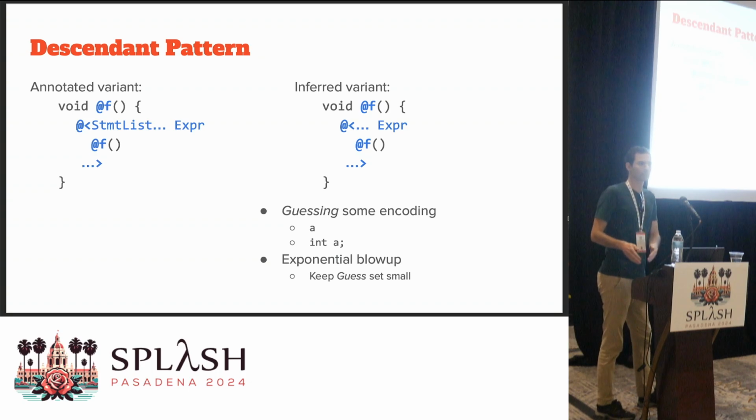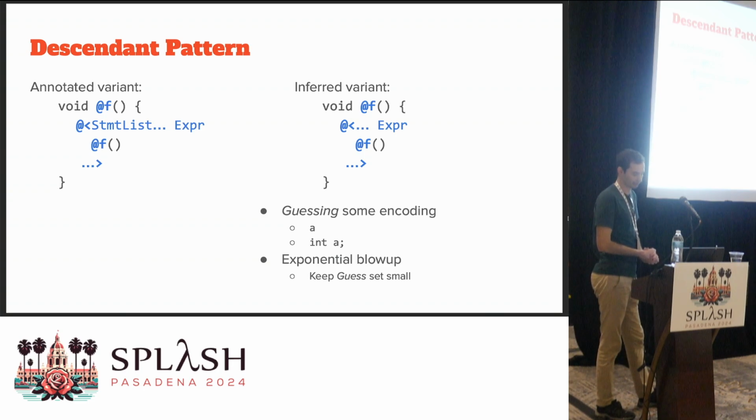There's an inferred variant of this that we also introduced in the paper, where we get rid of the outer type that you need to specify, so we can get rid of the statement list here. It's not a nice solution, but it works. Because we need this outer type to generate an encoding, but we can also just try to guess the encoding using some hard-coded set of guesses. So we can, for example, try to guess A, but that's not going to parse. What we can do is fill in integer A followed by a semicolon, and then this entire pattern is going to successfully parse.